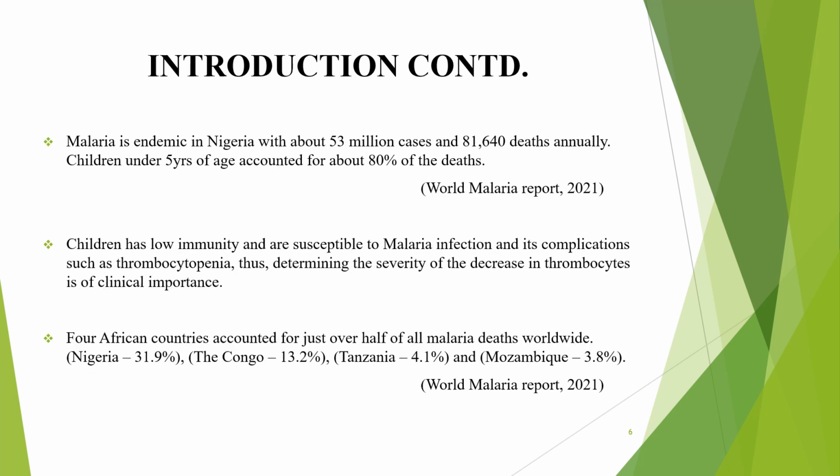Malaria is endemic in Nigeria with about 53 million cases and 81,640 deaths annually. Children under 5 years of age accounted for about 80% of the deaths, and the children have low immunity. This makes them susceptible to malaria infection and its complications such as thrombocytopenia. Four African countries accounted for just over half of all malaria deaths worldwide. Nigeria accounted for 31.9%, the Congo 13.2%, Tanzania 4.1%, and Mozambique 3.8%, according to the World Malaria Report in 2021.